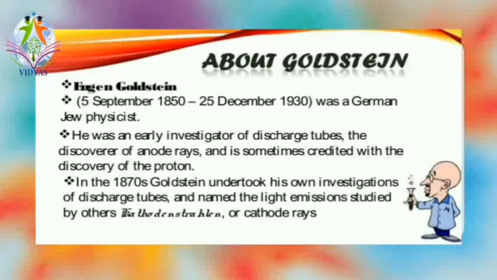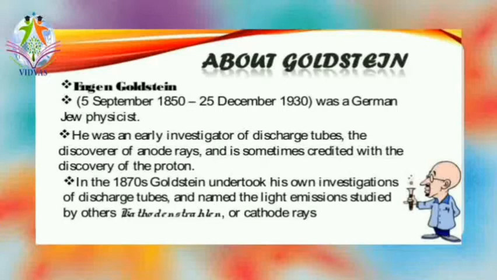Why am I using the word investigator? Because this trait led him to the discovery of protons. He discovered protons after experimenting on cathode rays, which were given by J.J. Thomson. So this is about Goldstein.